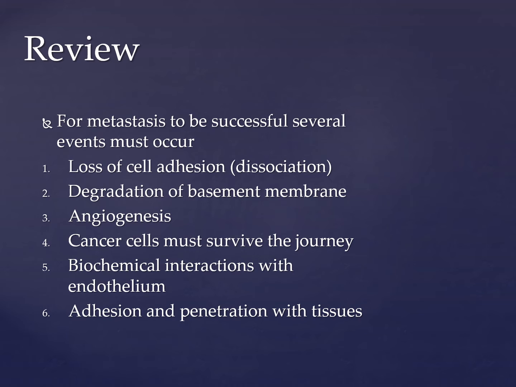So in review, the metastatic cascade is dependent on several events in order for this process to be successful. There must be invasion, or loss of adhesion between cancer cells, which allows them to dissociate themselves from the original tumor and begin to degrade the basement membrane and extracellular matrix of that tumor. Intravasation must occur, which involves angiogenesis, or the development of new blood vessels, to one, ensure the tumor's survival, and secondly, allow the cancer cells to enter the body's circulatory system and gain access to different regions of the body.